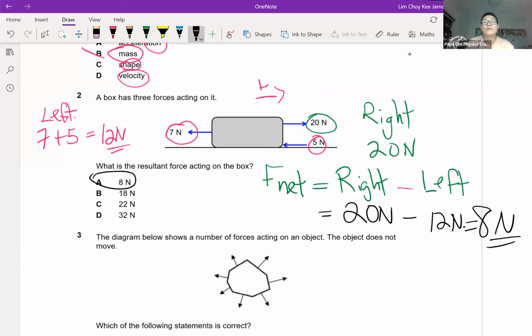The common mistake for this question is usually about the direction. Students always assume the forces are in the same direction, so they thought that 20 and 5 Newton are in the same direction. It's a small careless mistake, so just be alert. Now for question 3.